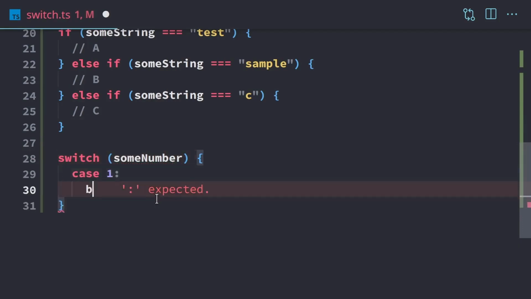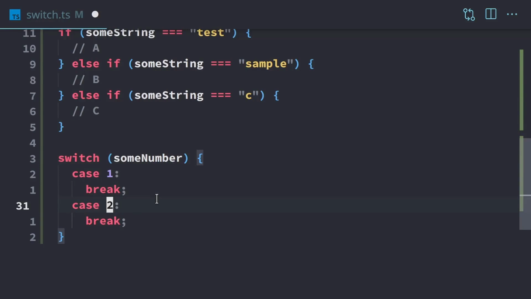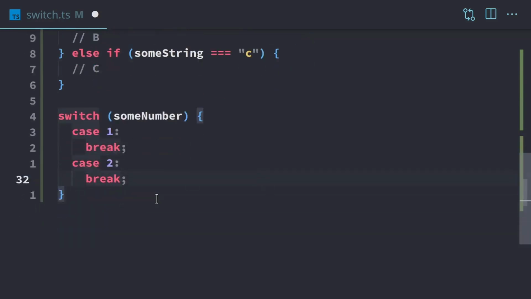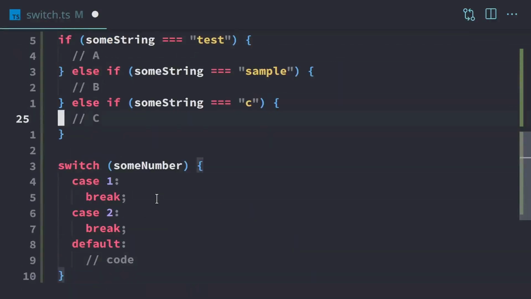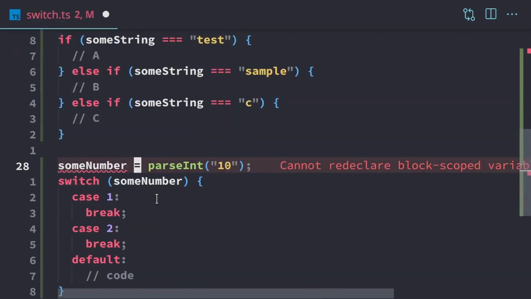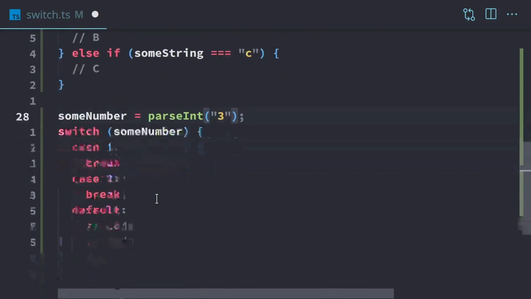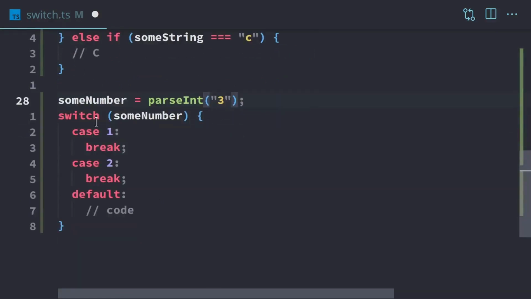So case 1, again, we have some code. We break. Case 2, break. Now, what happens in the situation where we want to always run some code if we don't match these cases? We can use a default. And when we have a default, this will always be executed if no case matches. So if we have some number, and we'll just make a copy right here. So if we set some number and we change that to 3, that's going to execute our switch.